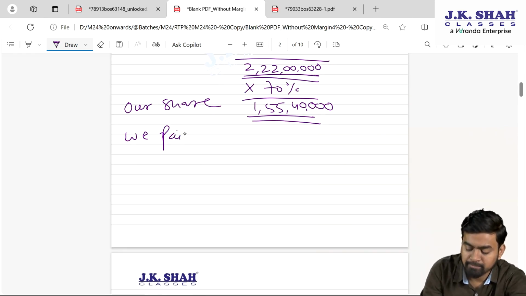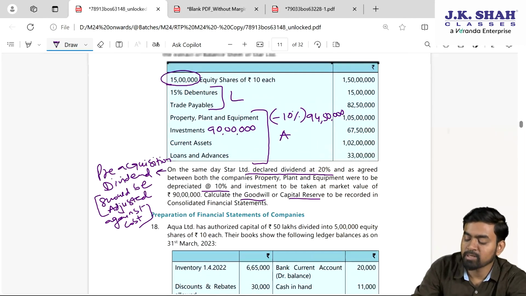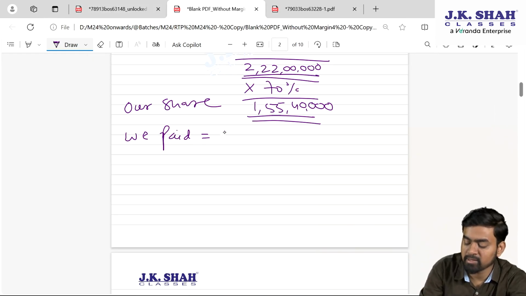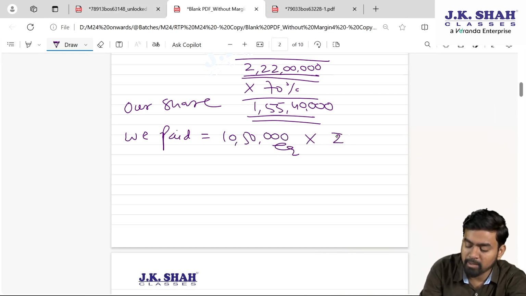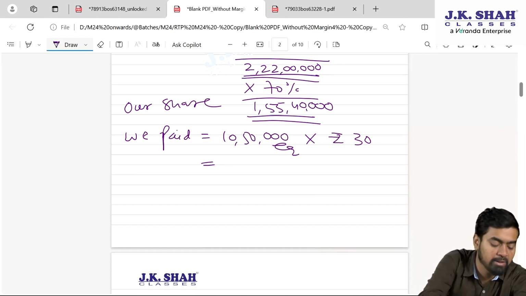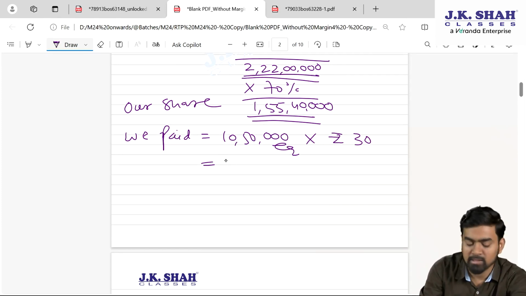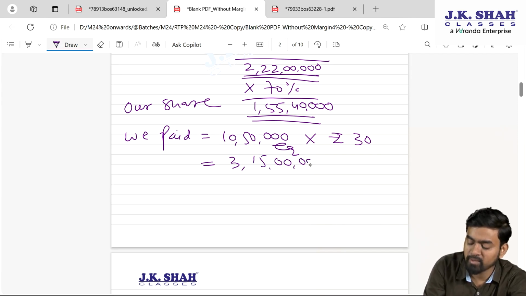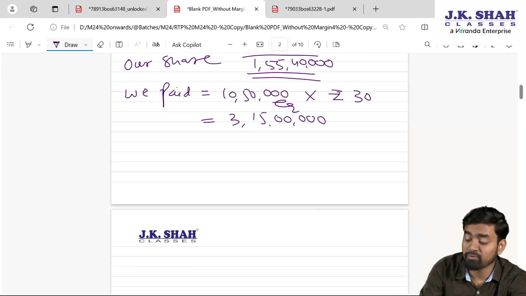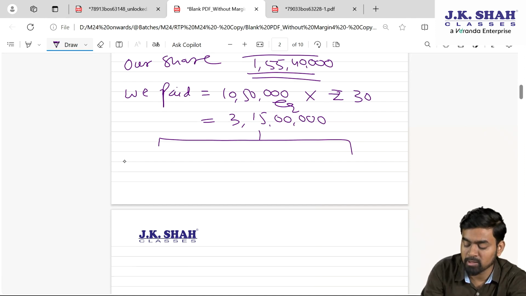We paid, total, how many shares we acquired? 10 lakh 50,000, my dear students. 10 lakh 50,000 equity we bought and per share rupees 30 we paid. So 10 lakh 50,000 into 30, it is 3 crore 15 lakhs we paid. Fine. But this 3 crore 15 lakhs include payment for two things.